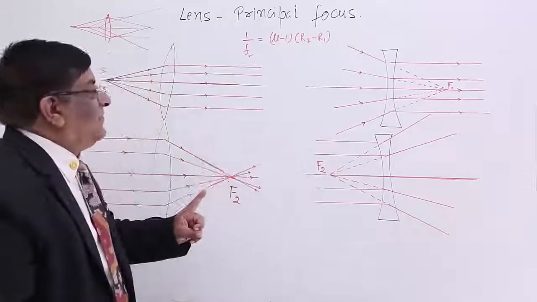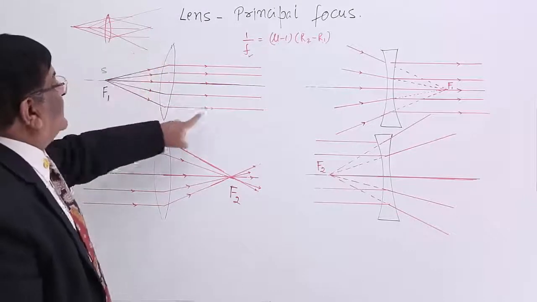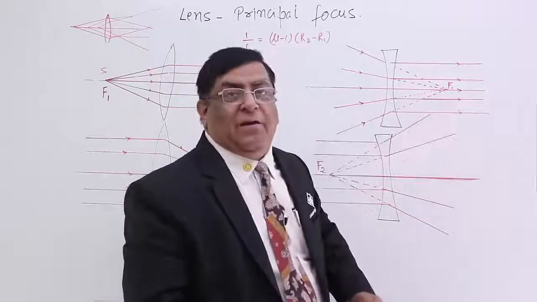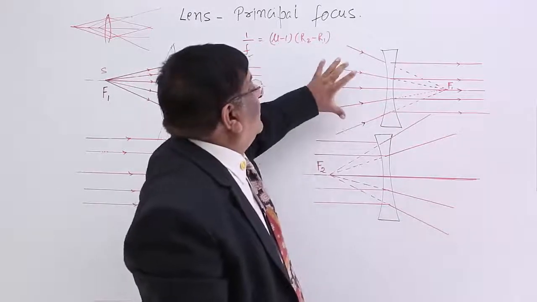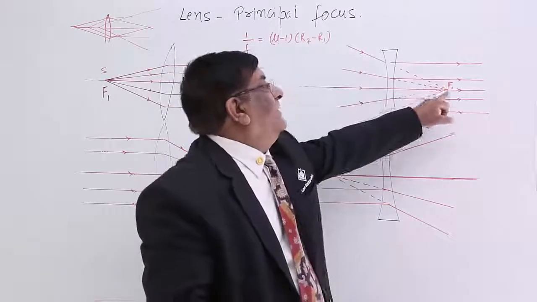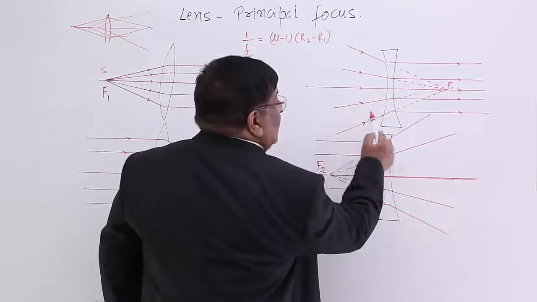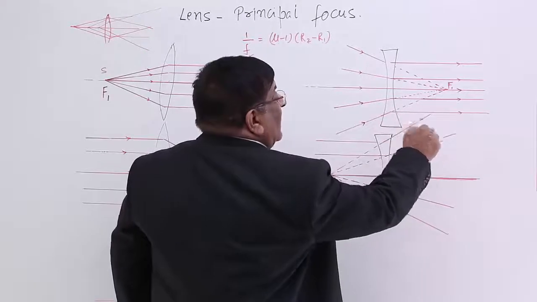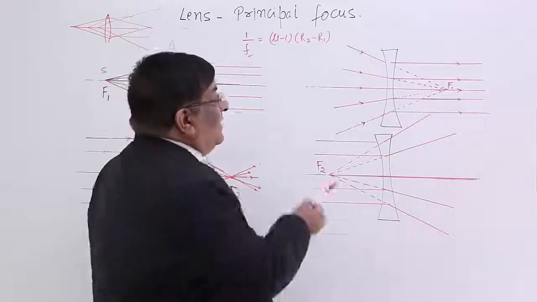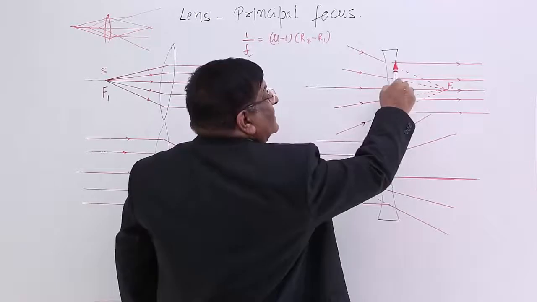The condition for principal focus number 1 is that after passing through the lens, the rays should become parallel. But here the rays are not coming from a single point; they are directed to a single point. If the direction of these rays is different, they will not be parallel. Only if they are directed to this point will they become parallel after refraction.